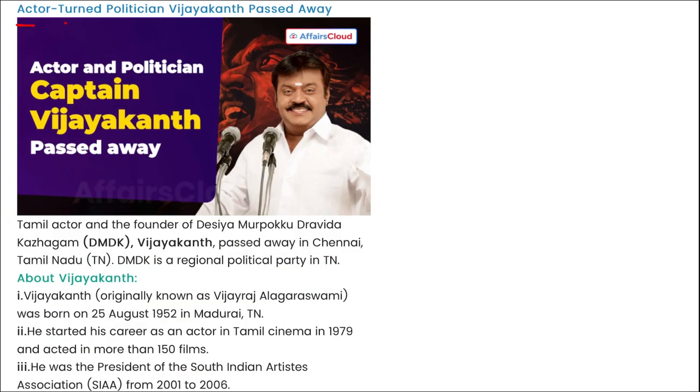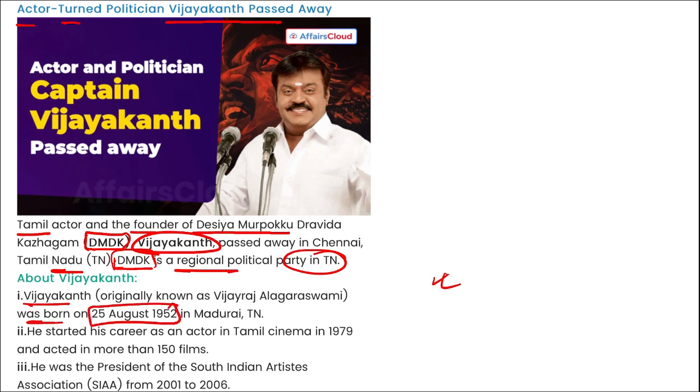Next, actor turned politician Vijayakanth has recently passed away. Tamil actor and founder of DMDK, that is Desiya Murpokku Dravida Kazhagam, Vijayakanth has passed away in Chennai, Tamil Nadu. DMDK is a regional political party in Tamil Nadu. Mark this. Vijayakanth was born on 25th of August 1952 in Madurai, Tamil Nadu, and he started his career as an actor in Tamil cinema in 1979 and acted in more than 150 films. He was the president of the South Indian Artistes Association from 2001 to 2006.